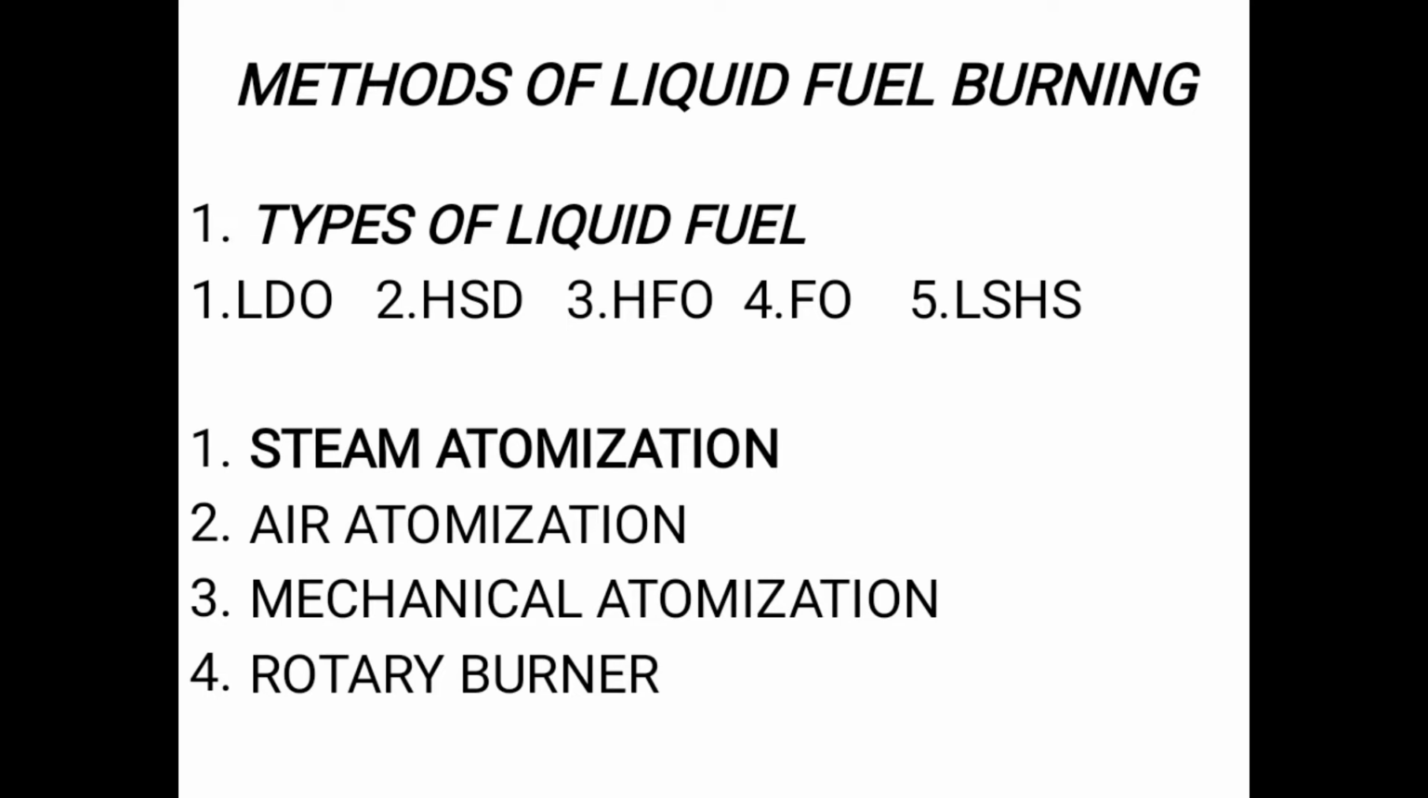There are how many types of atomization? Basically, atomization is a process in which we convert the liquid fuel into very fine particles, and then we burn it in our boiler. So there are basically three types of atomization: steam atomization, air atomization, and mechanical atomization. And there is a subtype of mechanical atomization, which is the rotary burner.